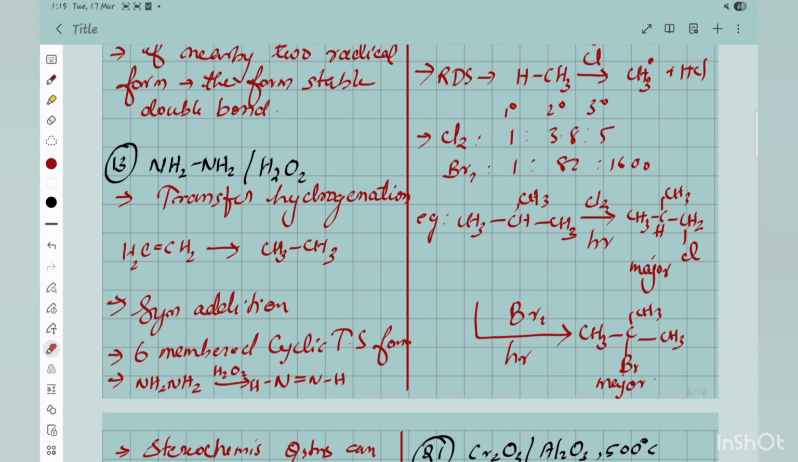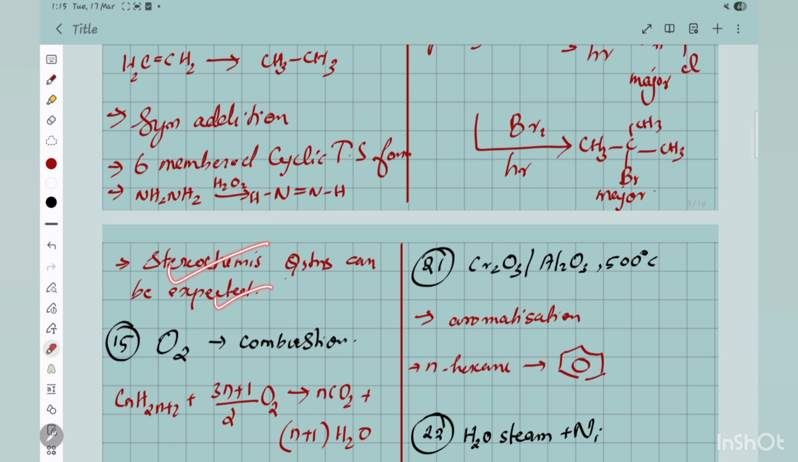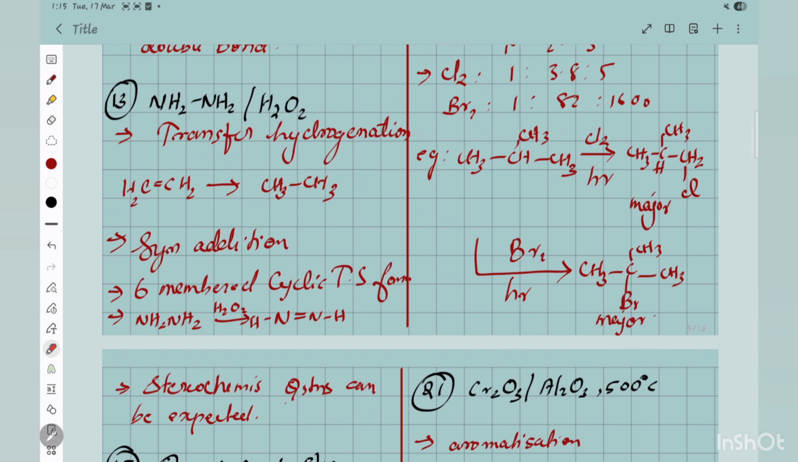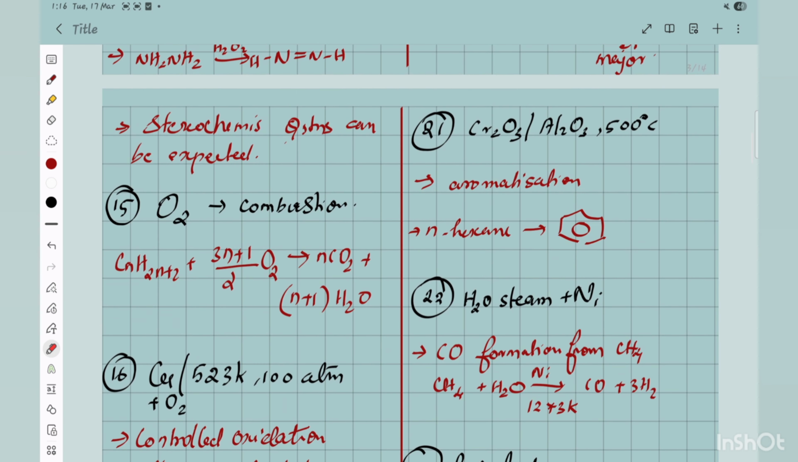You can even find directly the percentage yield of that also. So stereochemistry questions can be expected, like how many chiral products are formed, how many possible stereochemical products can be formed, because we know this does not stop at monochlorination. If monochlorination happens, how many possible products can be formed, and how many polyhalogenation products are possible? That kind of question can be expected. Combustion and all, you must be knowing.